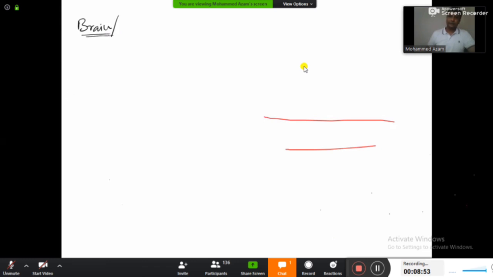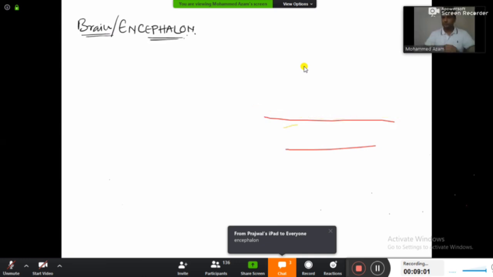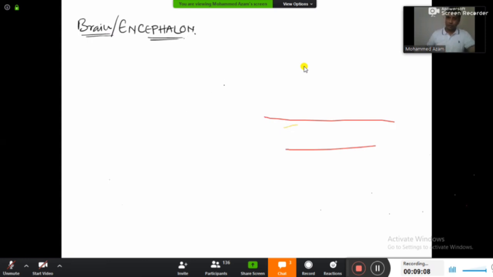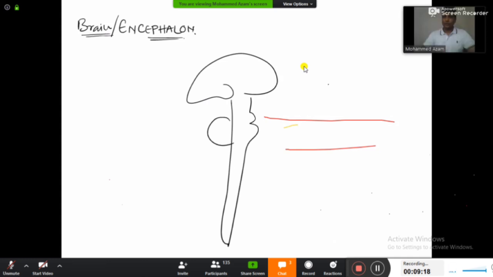Whoever has marked that. Brain is also known as encephalon. Very good. Very nice. Brain is also known as encephalon. That is another name of the brain. And now do one thing, guys. Draw along with me. This will be the brain here, and this will be the spinal cord. This is the schematic.